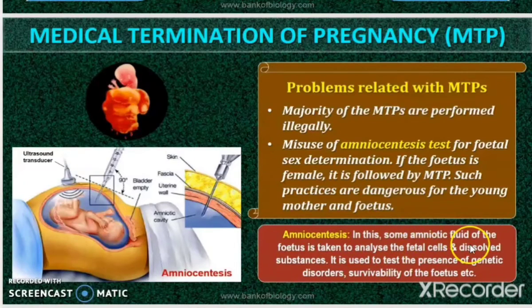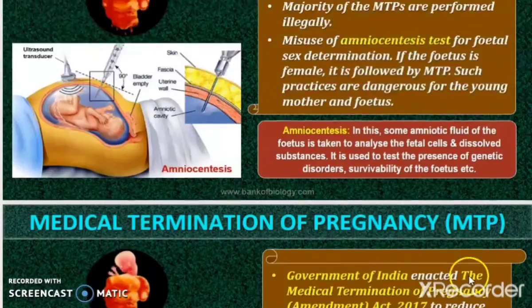That is, if it is a female fetus, what people do, they just terminate the pregnancy. Okay, such practices are very dangerous for the young mother and the fetus. Right, so that is how the main problem comes here in India. So one is that through illegal methods people carry on this technique, and the other one is to misuse this technique. Right, so I hope you understood what it is.